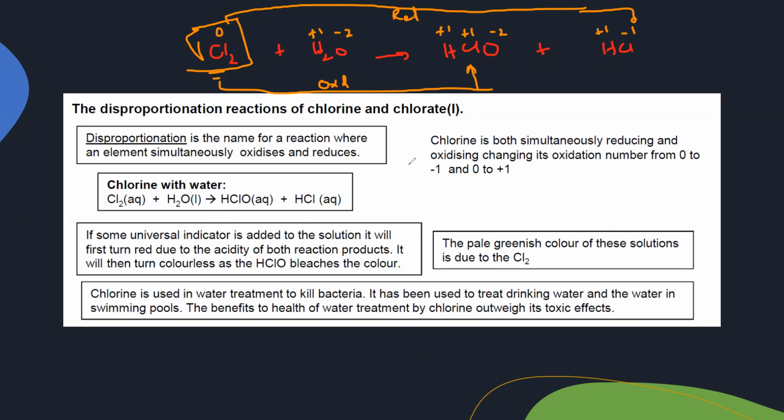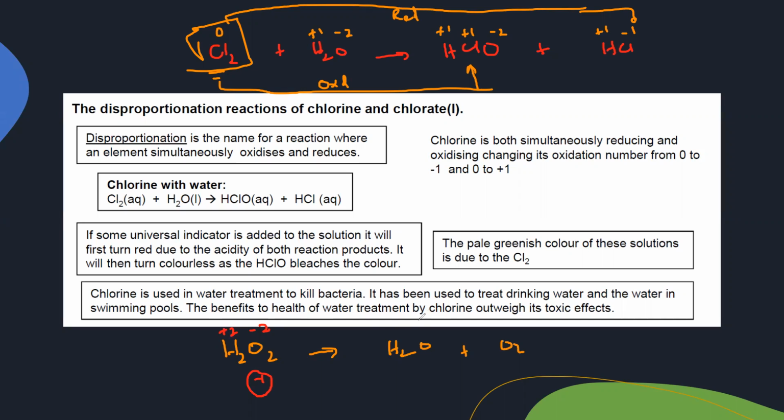Another example: say you have hydrogen peroxide. Hydrogen peroxide is not a stable compound. It can decompose into water and oxygen. When we work out the oxidation numbers here, the equation is not balanced, I'm just using the oxidation numbers. Each hydrogen is +1, so 2 hydrogen will be +2. Because this compound overall is neutral, for 2 oxygen it will be -2. For each oxygen it should be -1.